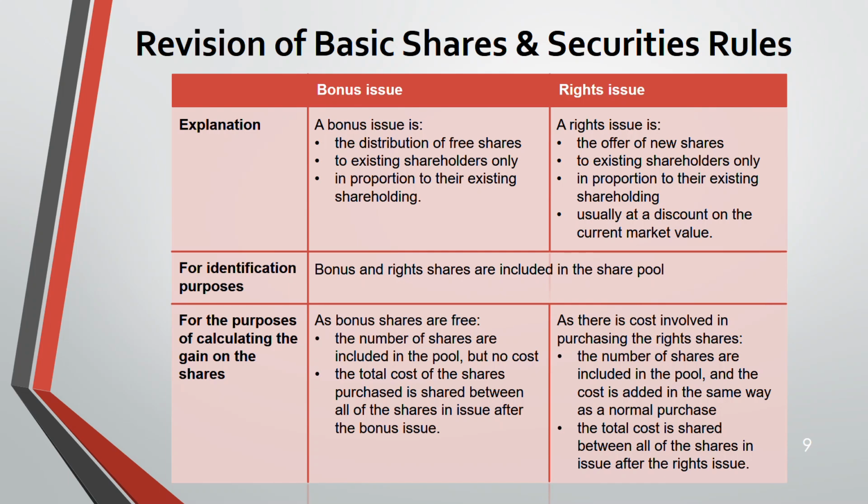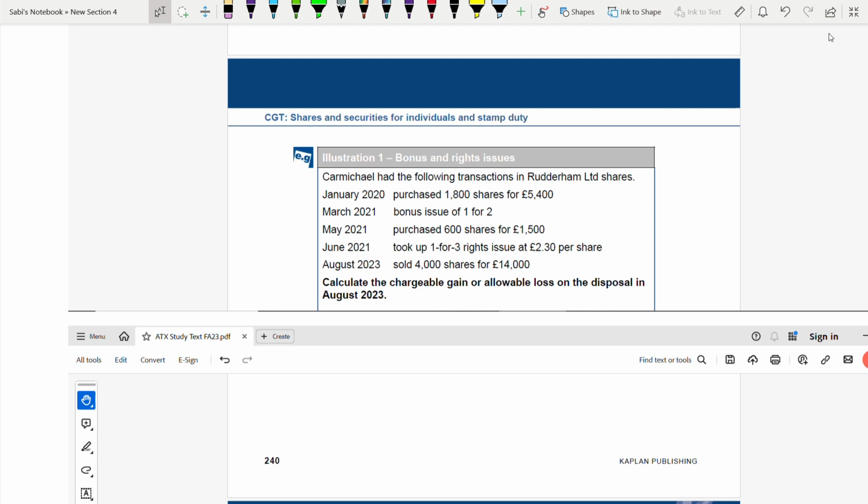Now let's do a question. So we have two questions. One is illustration 1, which has both a bonus and a right issue, and then we have test understanding 2. First we'll finish illustration 1. Calculate the chargeable gain or allowable loss on the disposal. Remember, they will always follow the chronological order according to the dates.